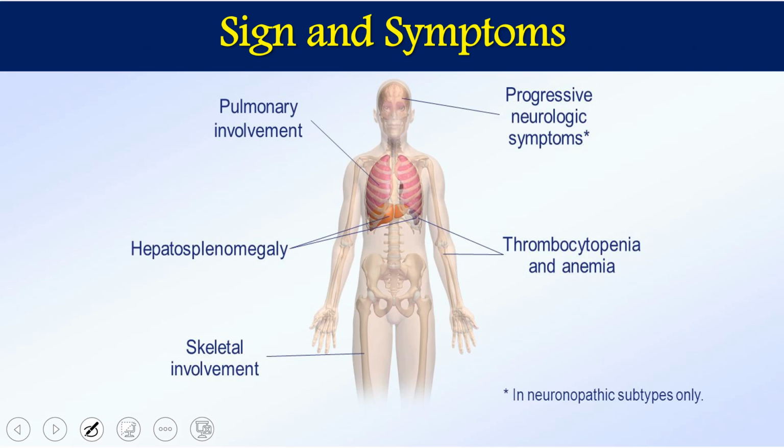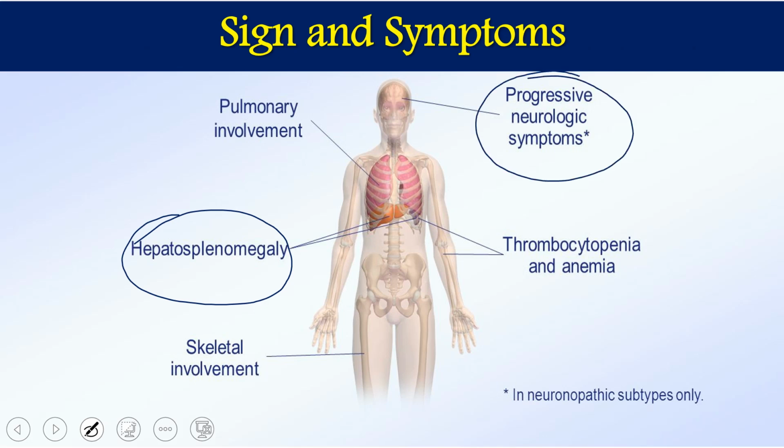What are the signs and symptoms of Gaucher's disease? Mainly it causes two or three major symptoms. First, hepatomegaly and splenomegaly, together called hepatosplenomegaly, meaning both the liver and spleen are enlarged because they swell up. Then there are progressive neurological symptoms.